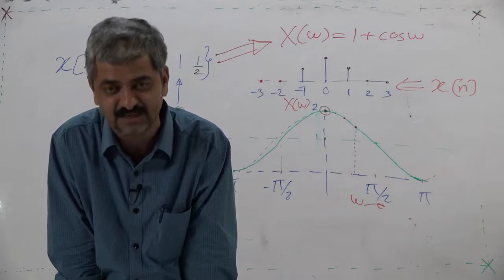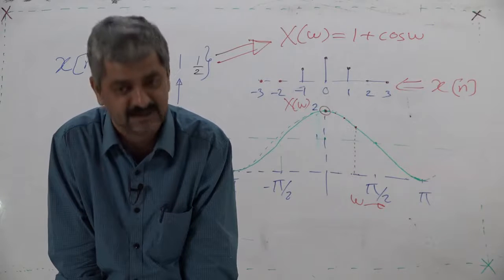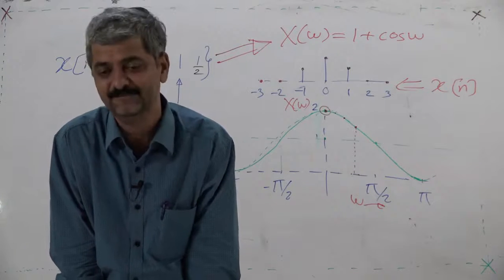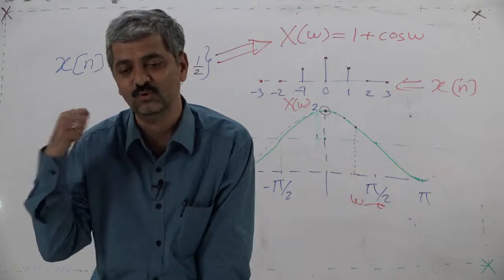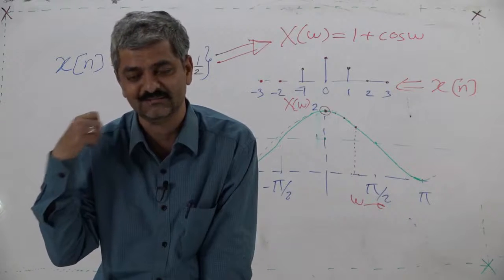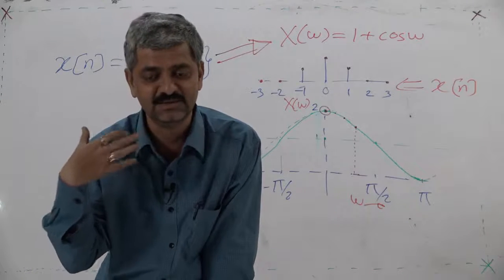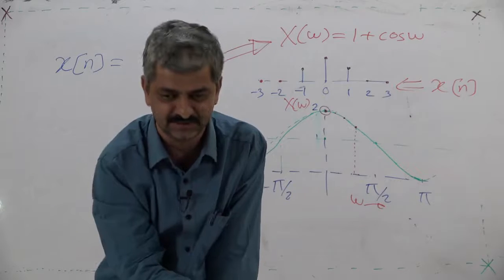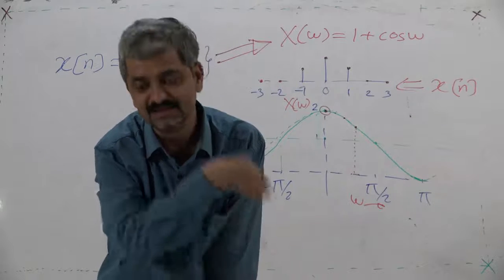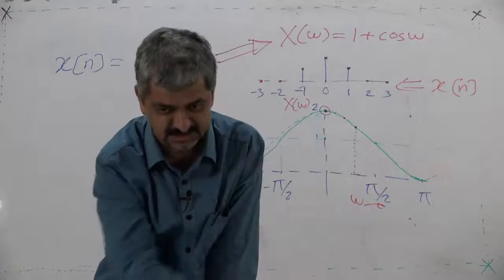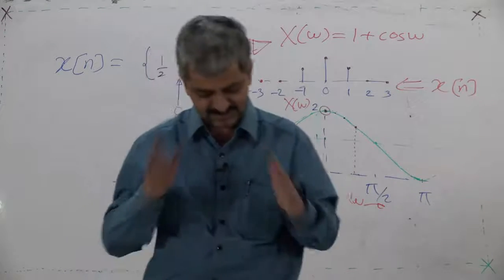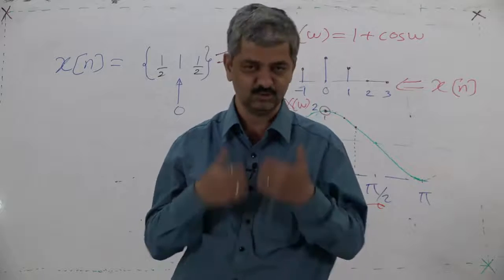So by looking at the DTFT, what do I understand? How can I interpret this DTFT to look at the sequence points, how the sequence points embed themselves to give this DTFT, and how I can get back the actual sequence from this DTFT by my intuition. This I think is very much exhaustive. This we shall continue tomorrow.